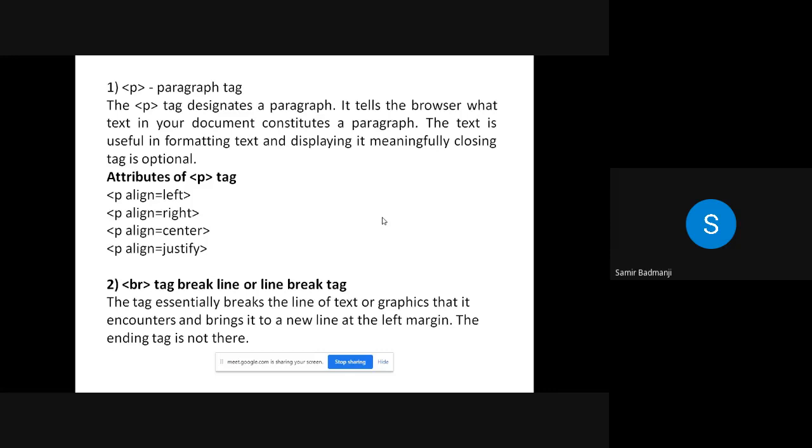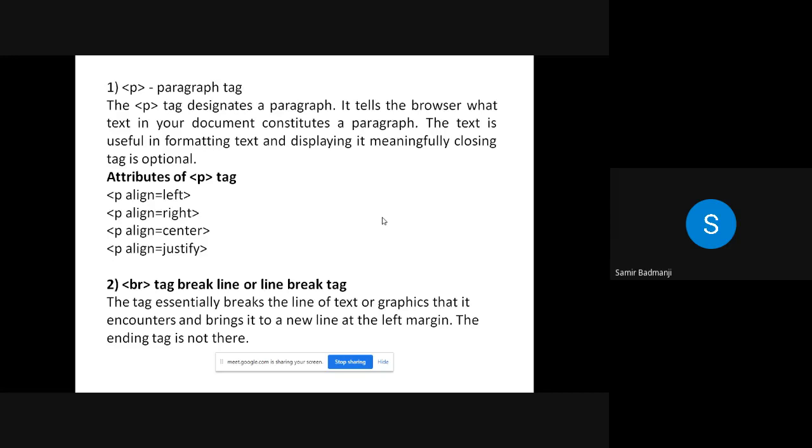The first one is the paragraph tag. Also, a question is asked for 3 marks. They give you any 3 tags and you have to write the explanation of those tags with an example. So it can be P tag, BR tag, TH, TD or any other tag. They give any 3 tags and you have to write what you mean by that tag with an example. If you do not write the example, then you lose half a mark. So the question is for 3 marks, half mark for the description, half mark for the example.